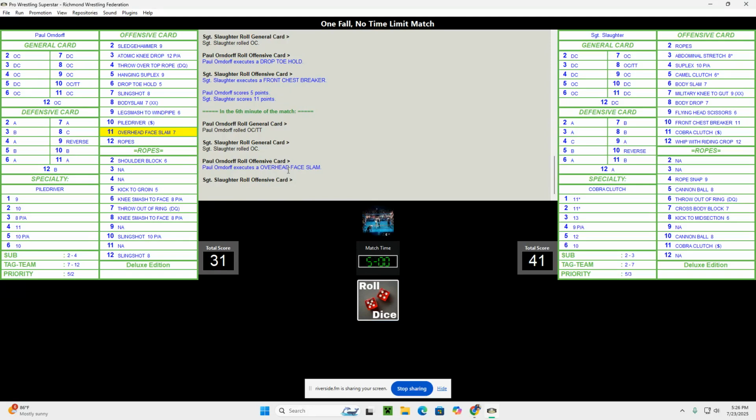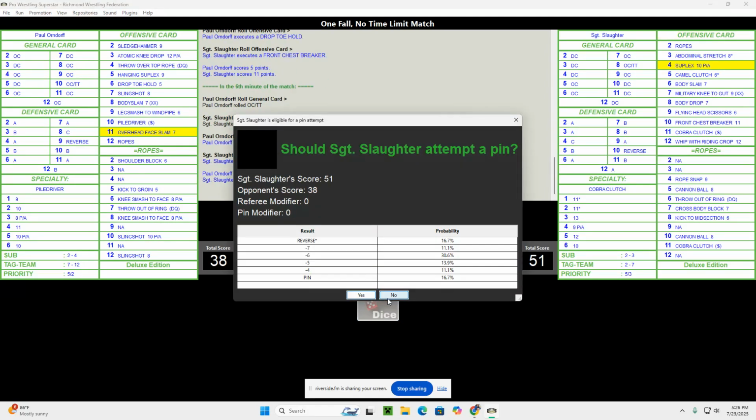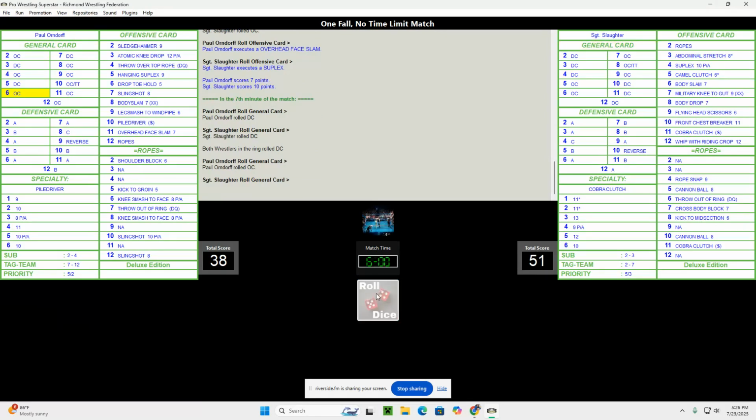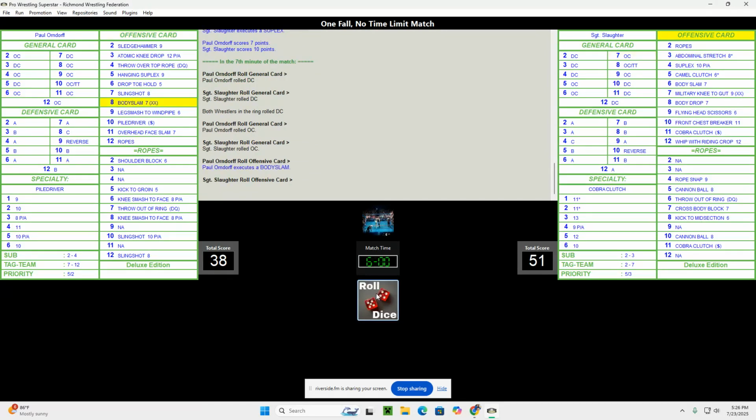Both wrestlers on it. Overhead face slam from Orndorff, and Sergeant Slaughter once again thinking about a pin. Still too early. Let's skip it for now. He got a suplex on that last move. Orndorff's defensive. Both guys defensive. Orndorff on the offense. So is Slaughter. It's a body slam from Paul Orndorff and a body slam as well from Sergeant Slaughter. So both score 7 points.